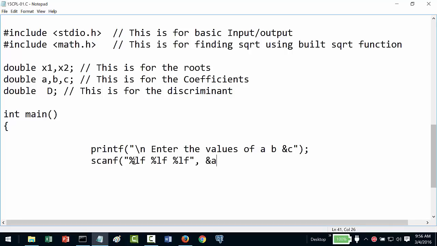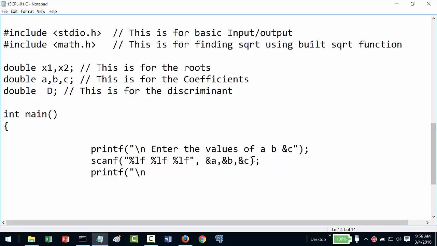So this will be my AND of A, comma, AND of B, comma, AND of C. So we will be accepting the values from the user. Whenever we accept a value from the user, we should also find out whether the values have been accepted properly, because if your input is wrong, then we will have a problem.